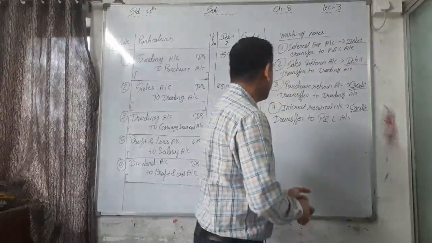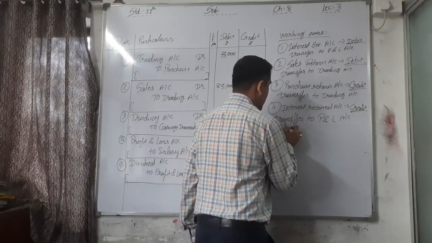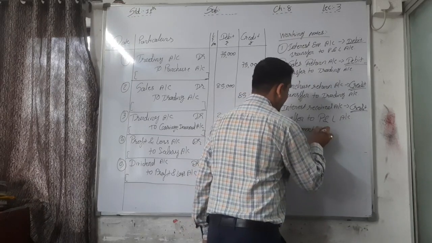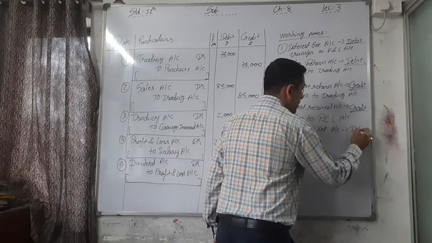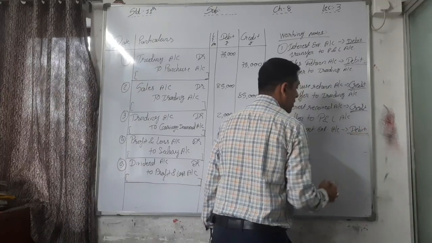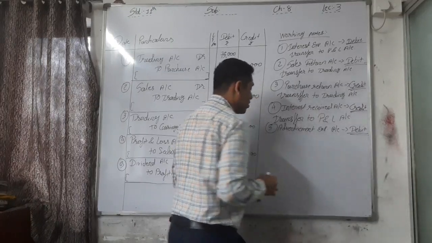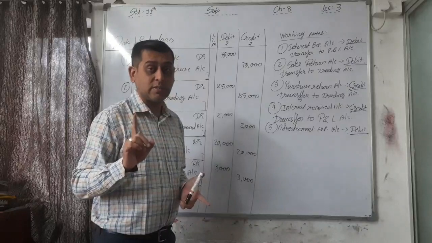Now the fifth one. Fifth account is advertisement expense account, and all expenses have a debit balance. So advertisement expense is also not purchase related, it's a sales related expense.